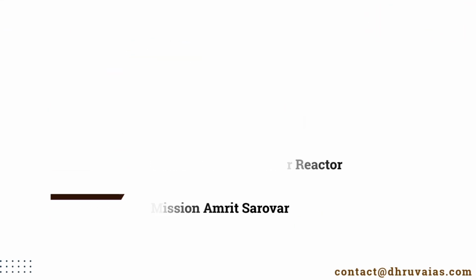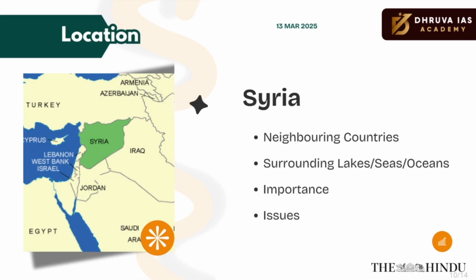The next category is location. As Syria is in the news repeatedly, let us try to understand the geographical setup of Syria. Where it is located, what are the neighboring countries, surrounding lakes or oceans, and at the same time what is the importance and issues surrounding this particular country.